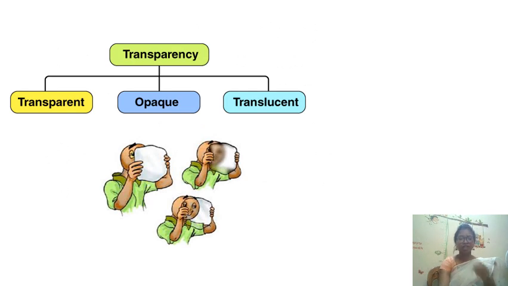Let us study about transparency. Transparency has three categories: transparent materials, opaque materials and translucent materials. You can see this boy is not able to see anything, so it comes under opaque materials. And translucent: this boy is able to see through this paper partially. That means the materials which allow us to see partially are translucent materials. And you can see this boy is able to look through this particular material clearly. So they are transparent materials.